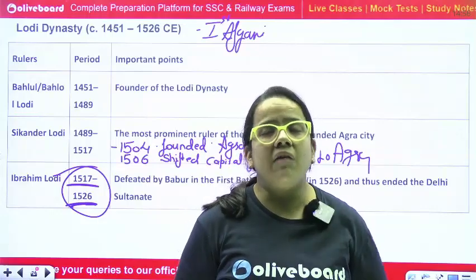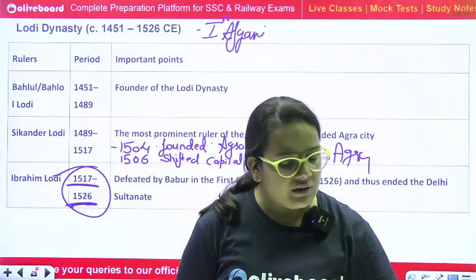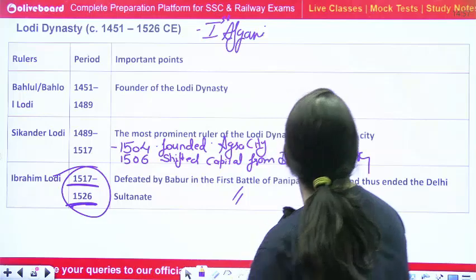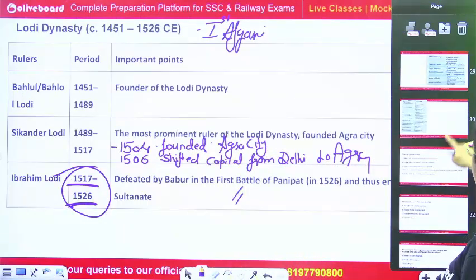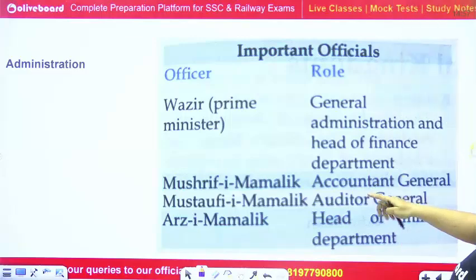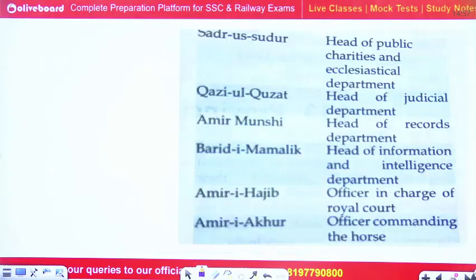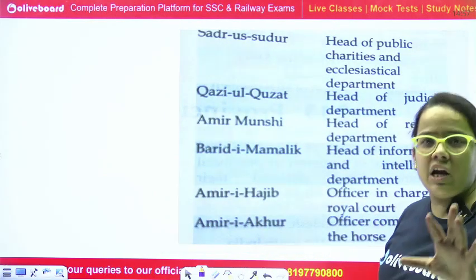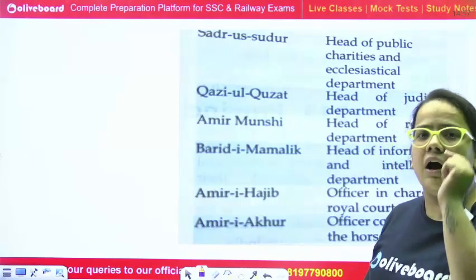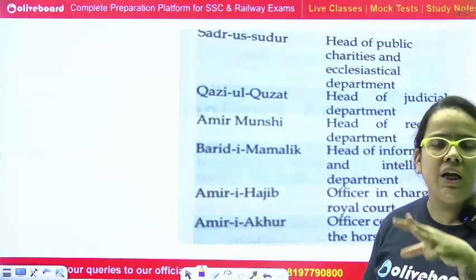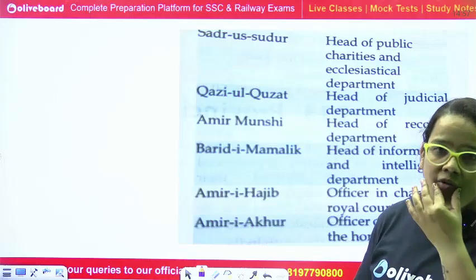I think we'll have a third class also, a third part of the Delhi Sultanate. I gave you some questions and some important lists of the Delhi Sultanate. Please go through the list, or else go through the whole PDF for the Delhi Sultanate, your part 1 and part 2, so that we can attempt more questions in your third part.